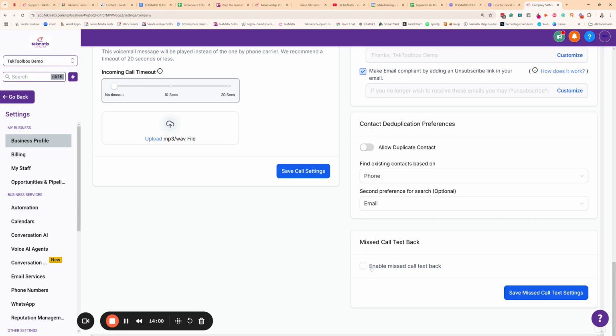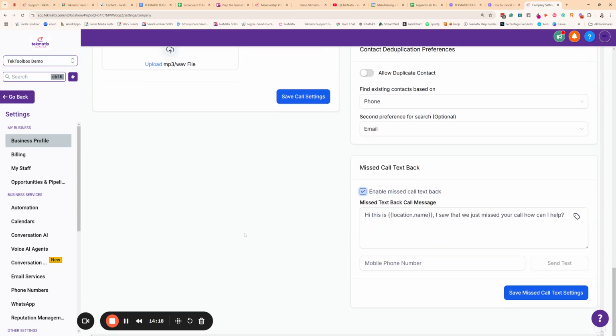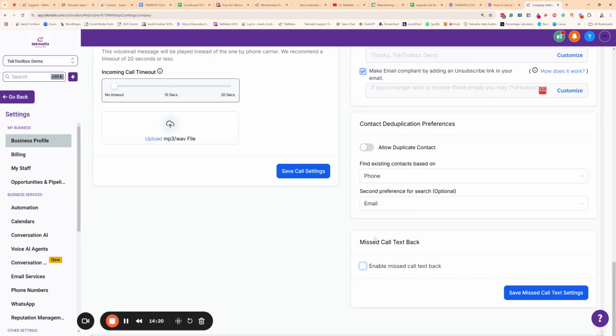All right, and do you want to enable a missed call text back? Yes or no? You will learn about missed call text backs later on in the automations section. This is only going to work if you've actually connected a phone number to the system, which one of our tech experts can help you do on a paid call if you would like that help. However, if you are connecting phone numbers or have got them connected, you might want to turn that on, okay? I'm not going to at the moment because there's no phone number attached to this pretend account.